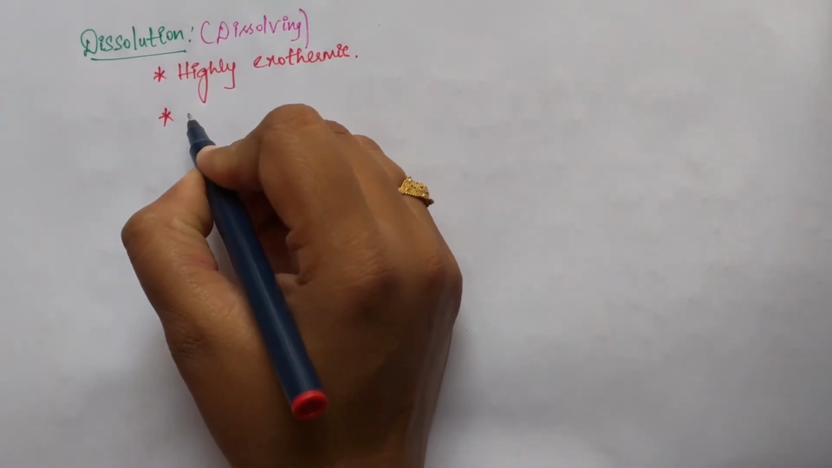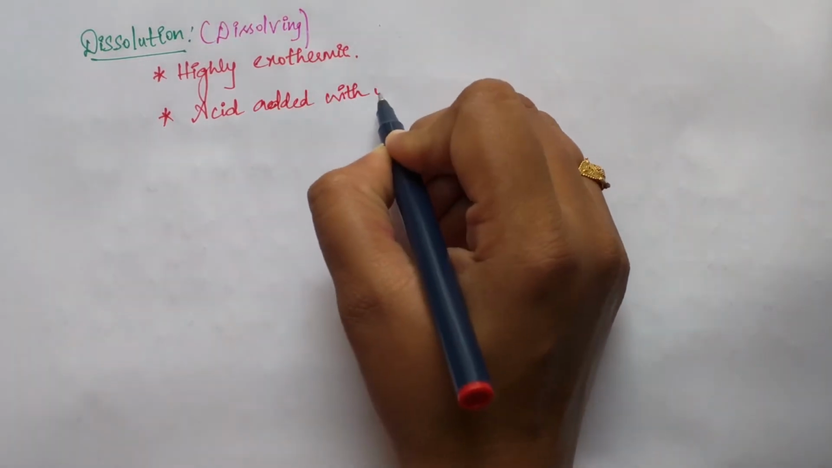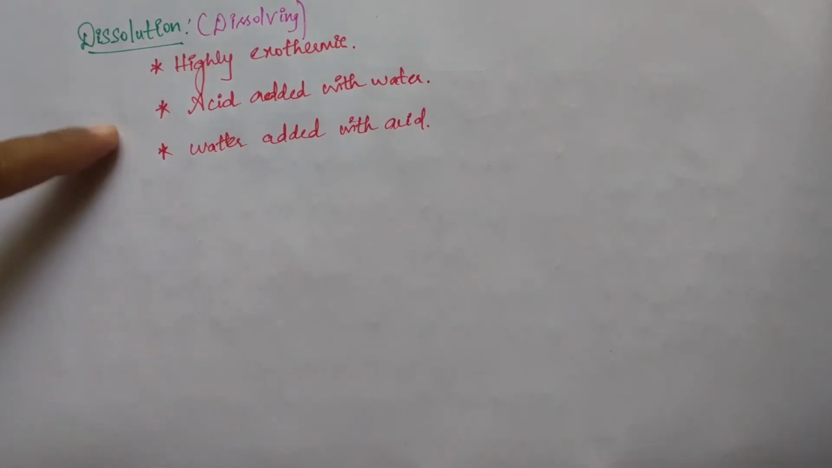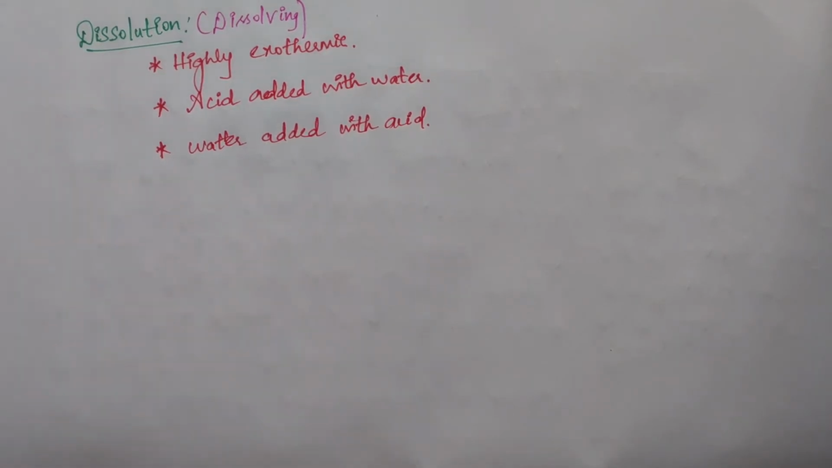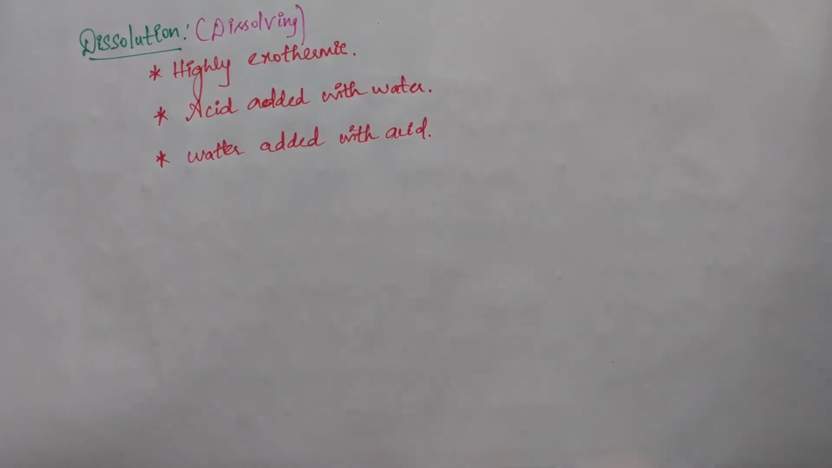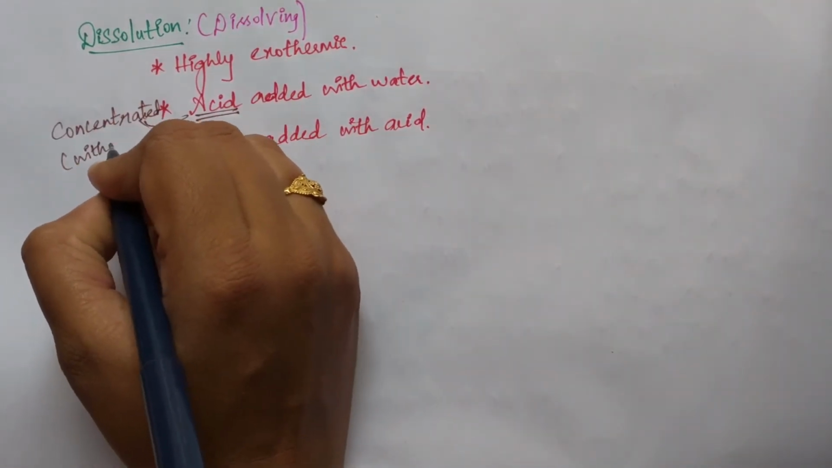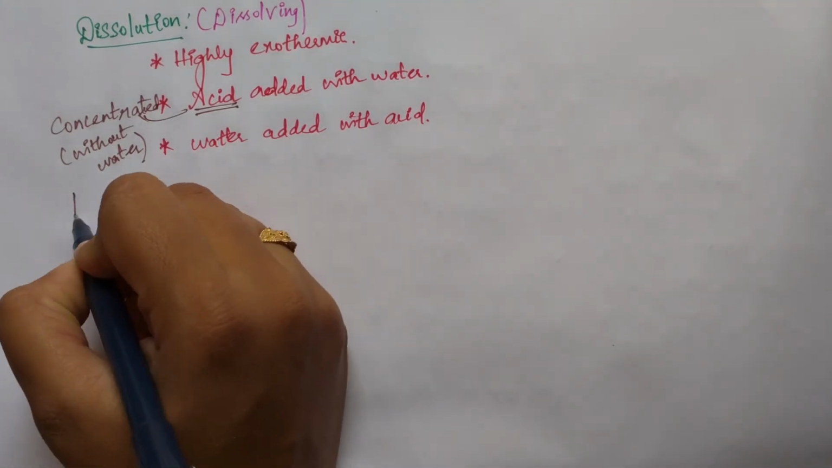Now we have two chances. Either we can add acid to water, or water may be added to acid. Of these two steps, which one do we have to follow? Because one step is dangerous. Here the acid taken is concentrated acid, that means without water. Concentrated acid produces fumes.